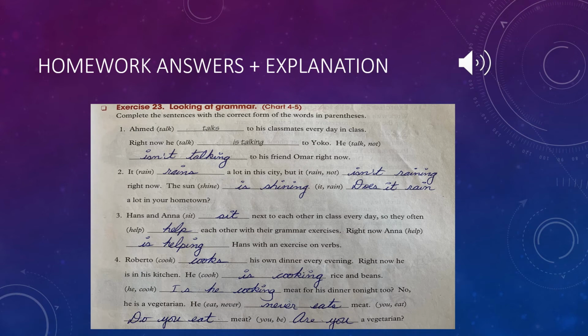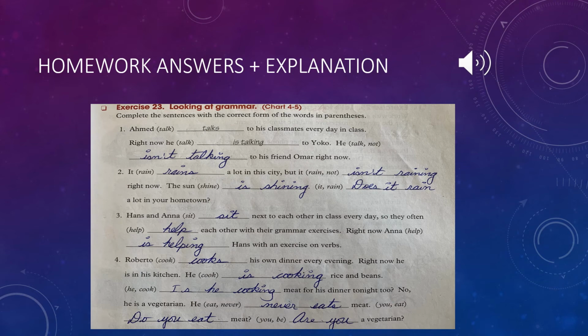Last but not least, let's move to sentence number 4. Roberto, and we have the verb cook his own dinner every evening. Every evening is a present simple time clause. Therefore, I add an S to the verb since Roberto is a singular subject.